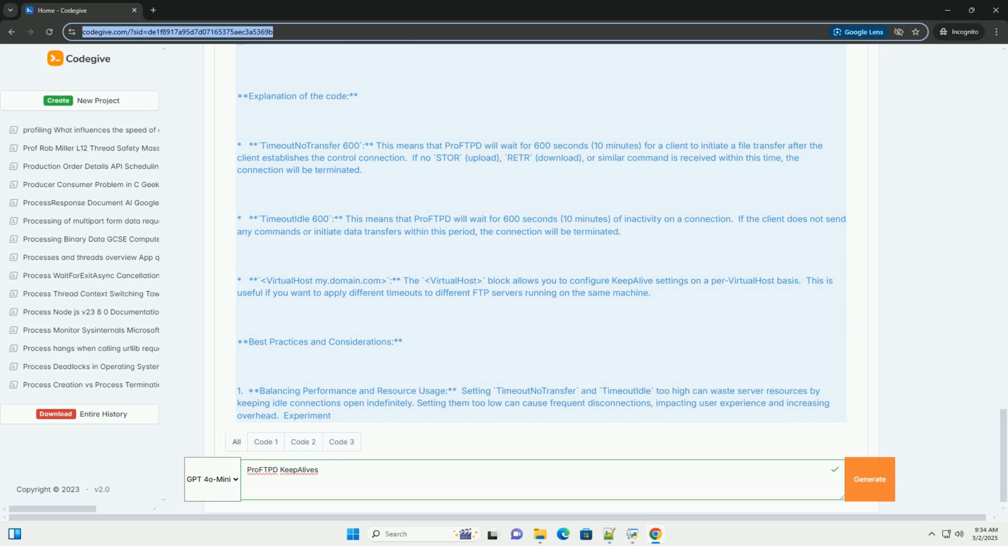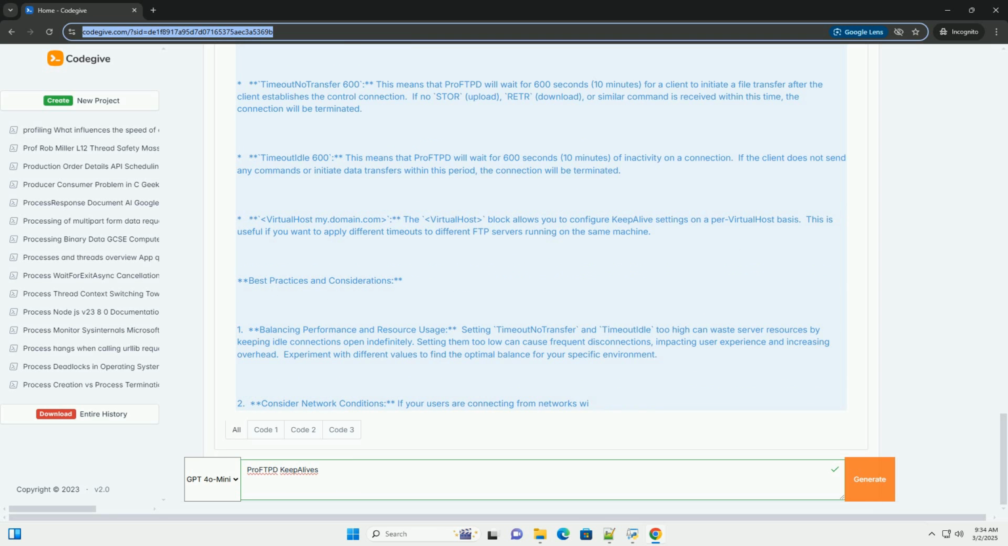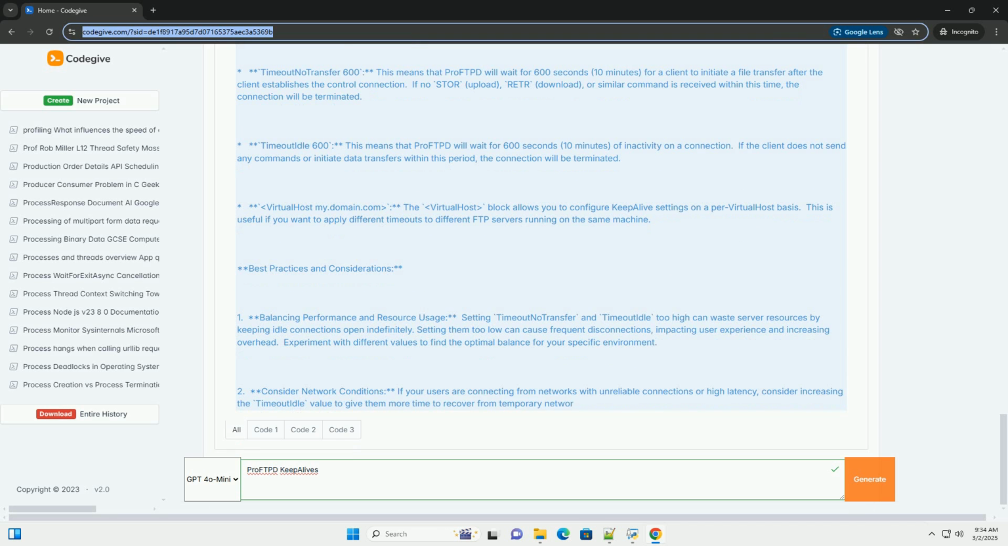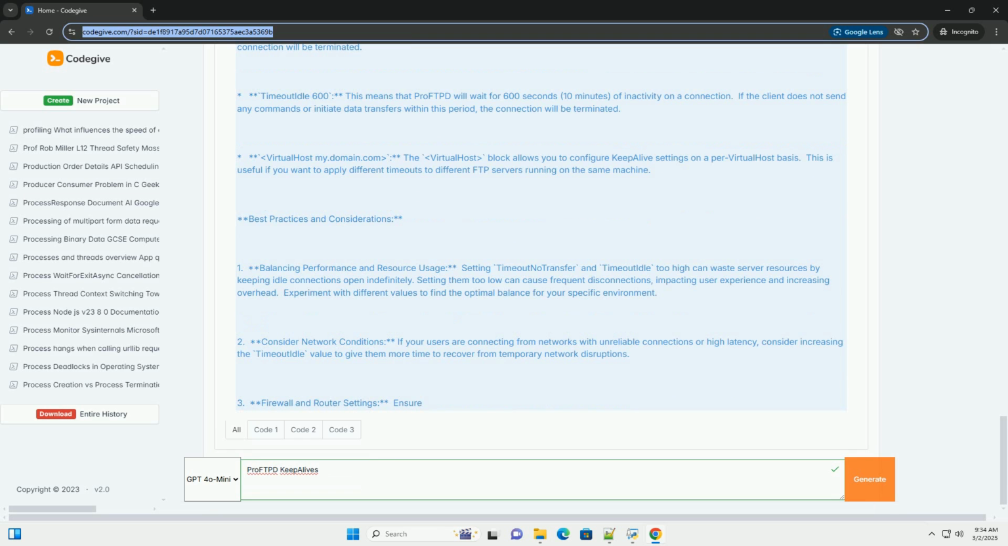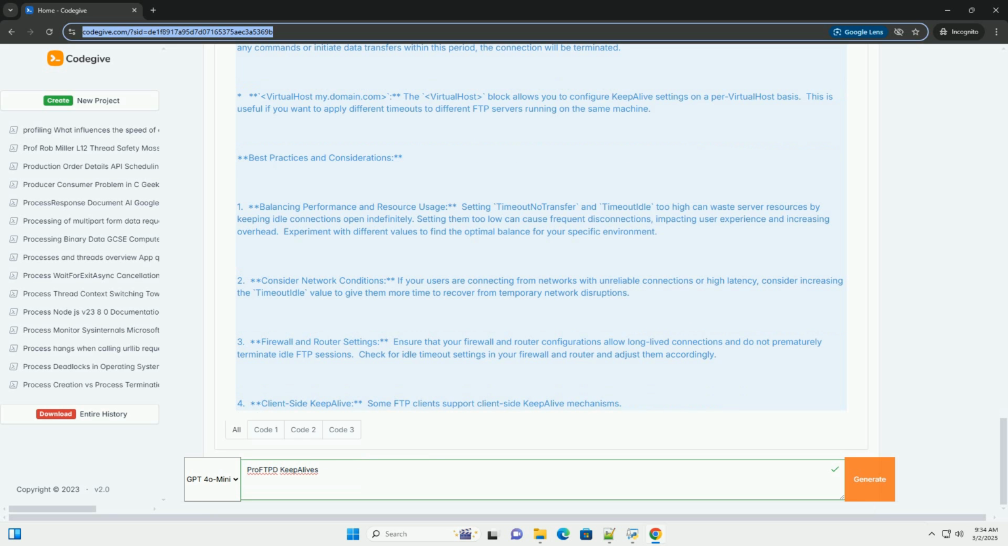3. Preventing idle connection timeout. Many firewalls and network devices have idle timeout settings. If a connection remains inactive for a certain period, they may automatically drop it. KeepAlive signals prevent this from happening, ensuring that clients can maintain their FTP sessions even during periods of inactivity. This is especially useful for users with unreliable network connections.